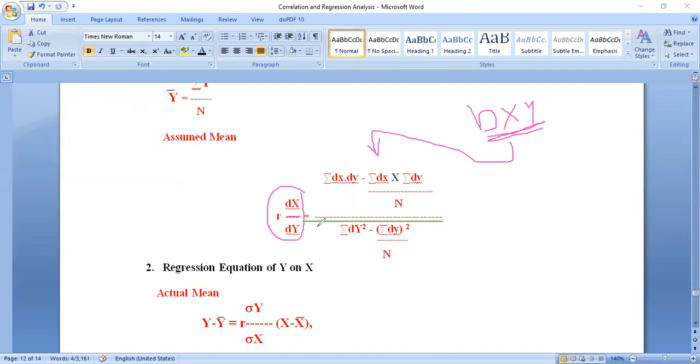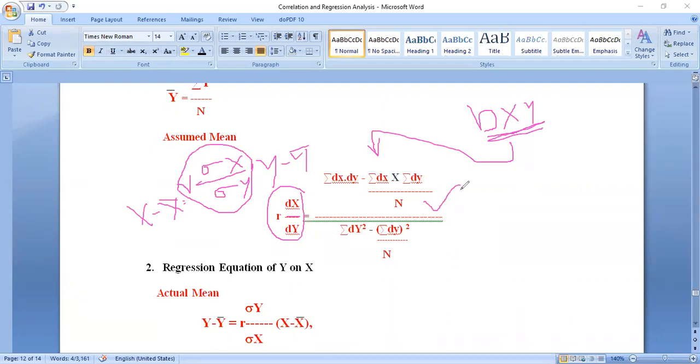Simply here, r into standard deviation x by standard deviation y, which we wrote in the actual mean, that is x minus x bar is equals to this into y minus y bar. In this place, in the actual mean method, we are going to add this principle, then you will get the exact answer.